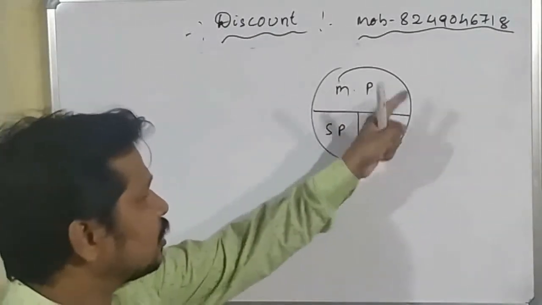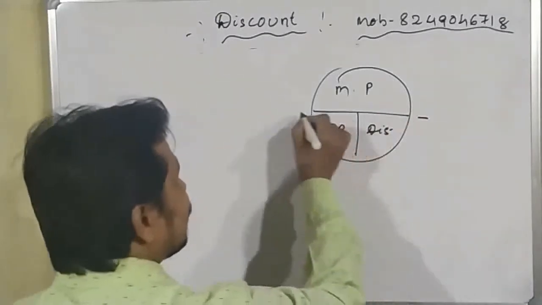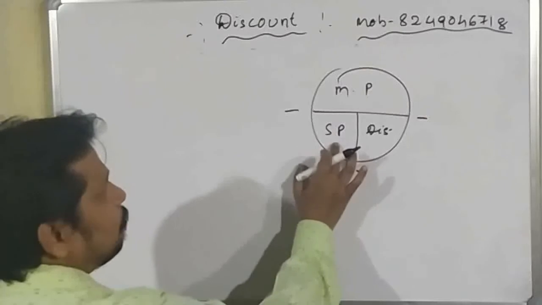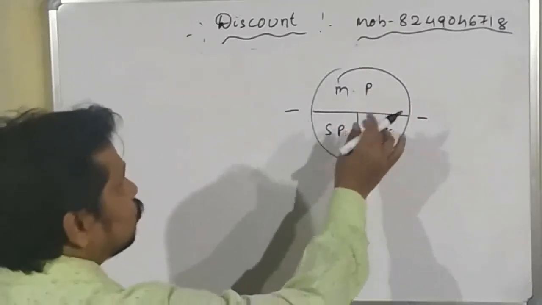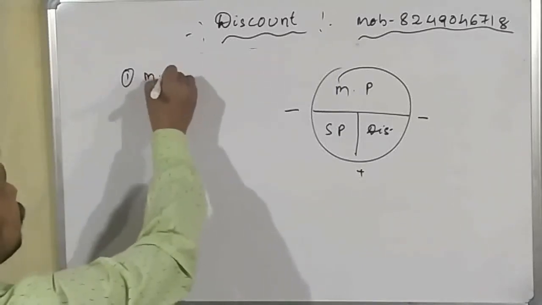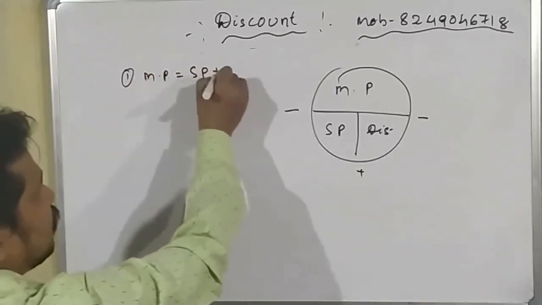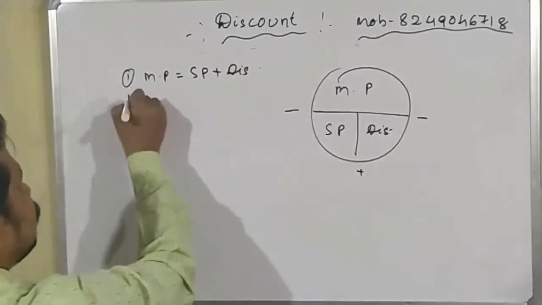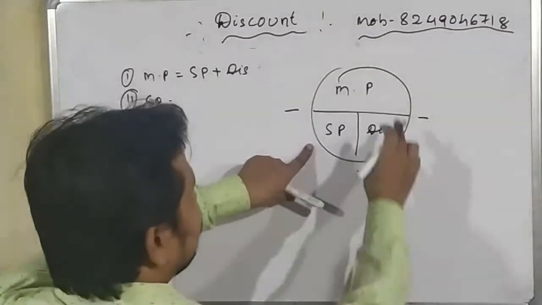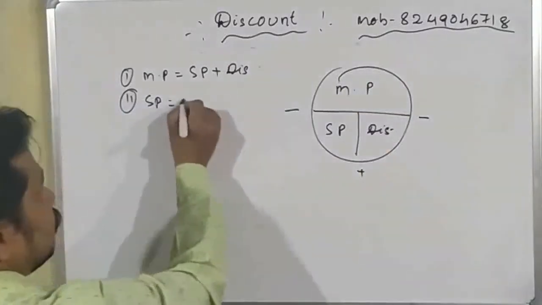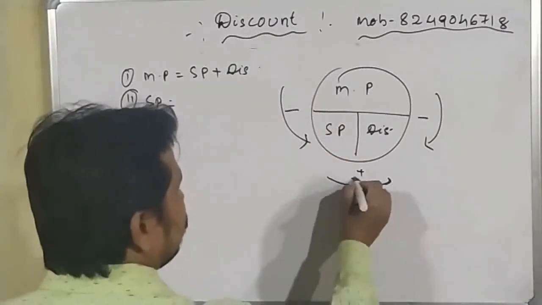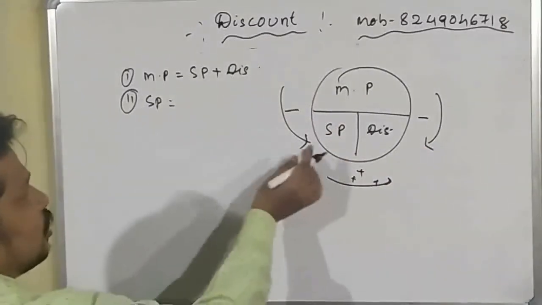So mark price is at the top, and here is a minus sign and here is a plus sign. You can see that selling price is equal to mark price minus discount. So we can write three formulas. One: mark price is equal to selling price plus discount. Second: selling price is equal to mark price minus discount. And here this is plus. So what is the selling price?